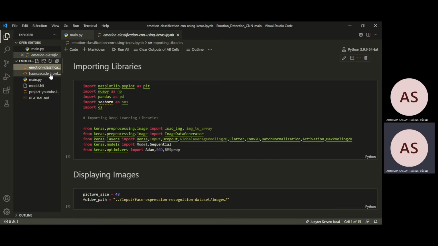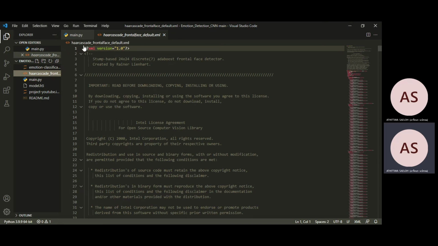Next, you have to download this file called haarcascade frontal face default, which is used to detect the face in the video capture to predict the emotion.